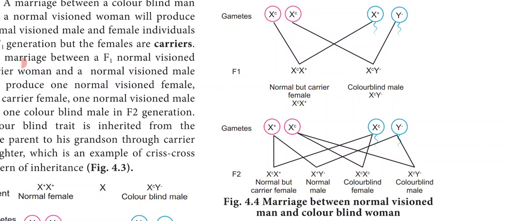So this colorblindness also follows the crisscross pattern of inheritance.